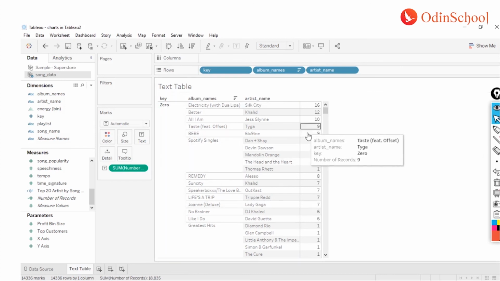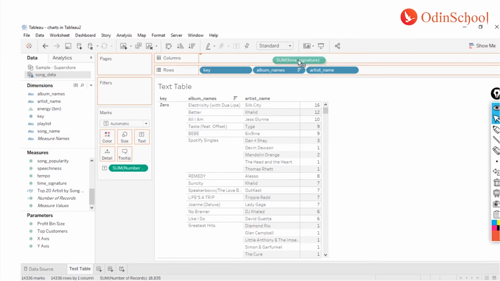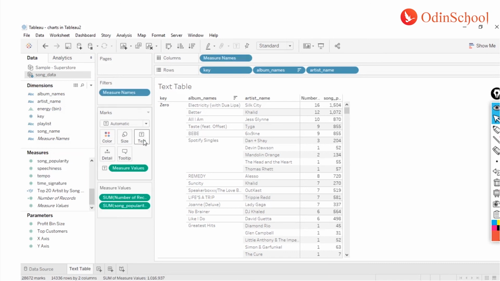However, if I have to add some more numerical values, instead of dragging and dropping them over here in the column shelf, I may have to add them in the text table, or in the text shelf. Rather than dragging and dropping, the much more efficient way here is to do a double click. If we do a double click, the value is going to fall into your text table. Now if you see here, I had the number of records, and I also have the song popularity now.